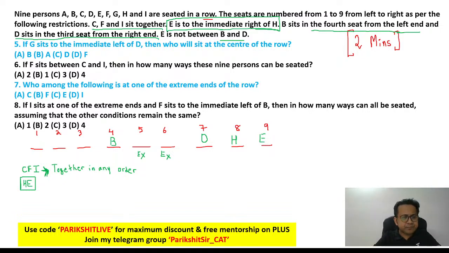Right? Okay. Now think about it. Who are the other people remaining? CFI will go here in any order. The remaining people are A and G. So A and G will have to come at 5 and 6 in any order. If A goes at 5, G goes at 6, or vice versa. If G goes at 5, A goes at 6. We are done.